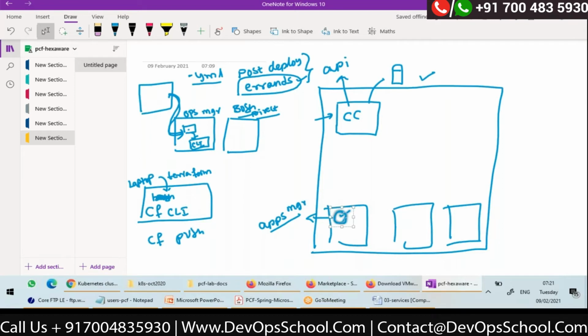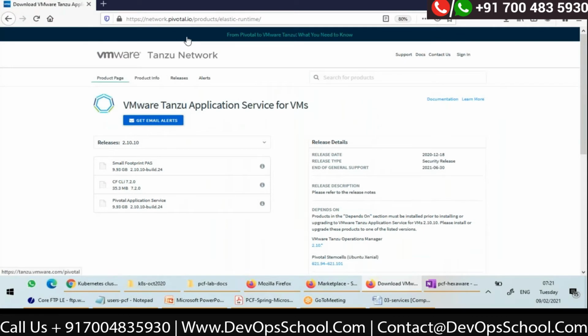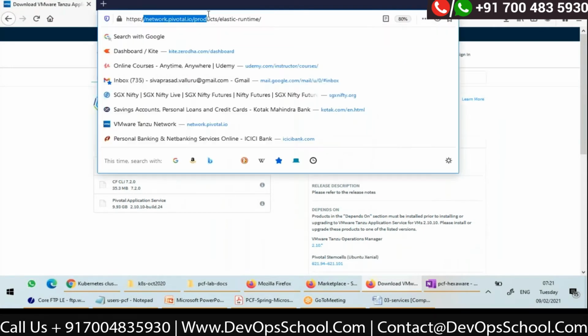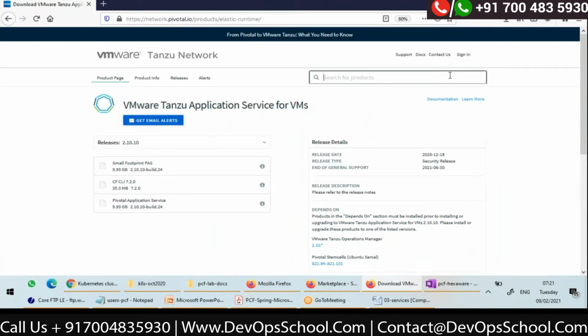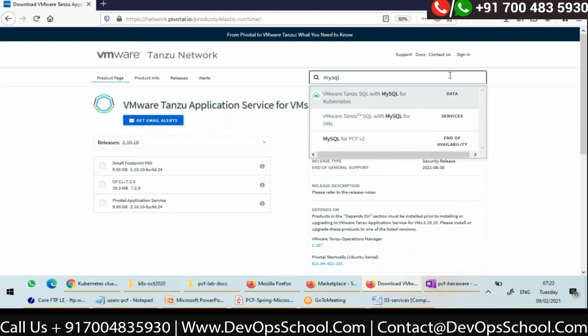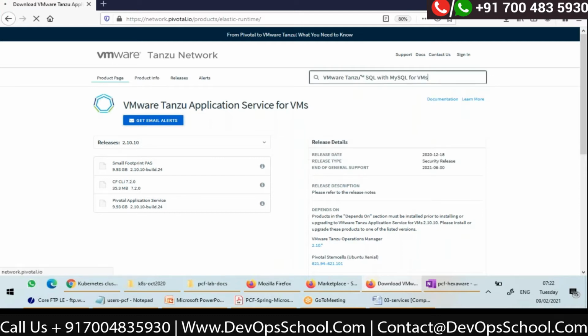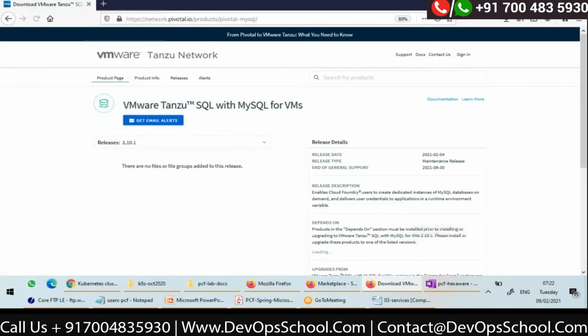Then the administrator will again go to network.pivotal.io. Now I'll search for MySQL. So you can see there is something called VMware Tanzu SQL with MySQL for VMs. I selected it.